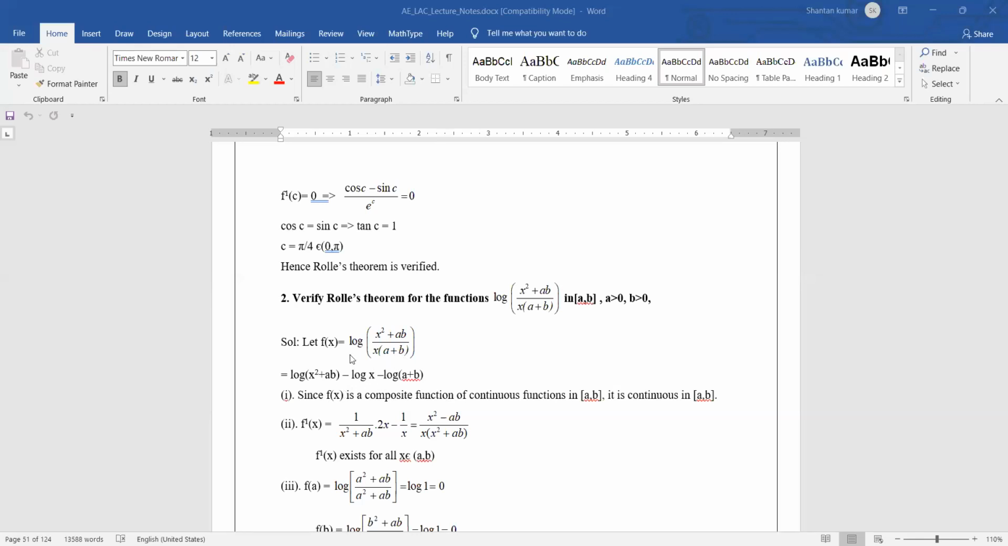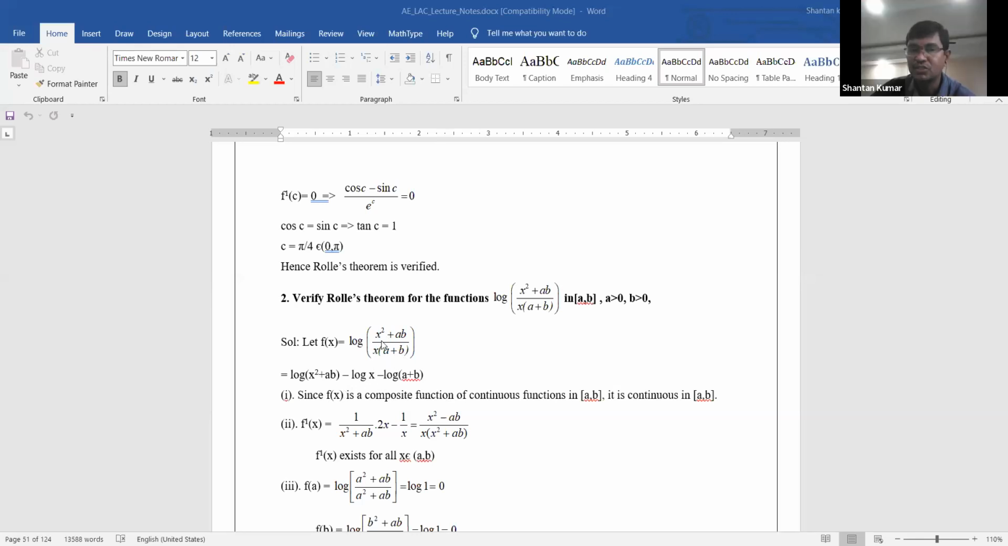And applying log a minus log b, what is the numerator? A is equal to x square plus ab. Therefore log of x square plus ab minus log of the denominator, which is x into a plus b. That is the value.